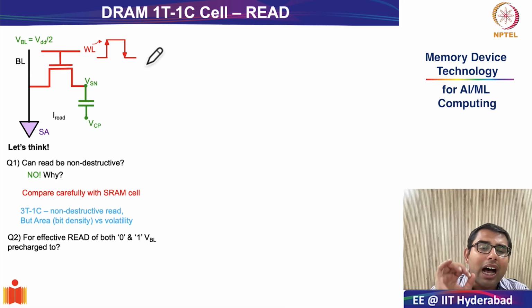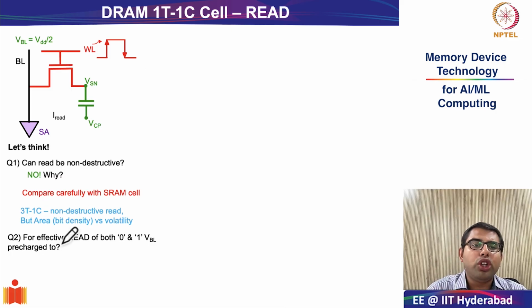So can I request you to just pause the video for a moment and think very carefully. If you want an effective read of both 0 and 1, remember, when you have 0, the VSN voltage is 0, and when you have logic 1, the VSN value is equal to VDD. So the question I'm trying to ask is, please pause the video and try to think what should be the pre-charge value of the bit line such that you get effective read operation at both the values